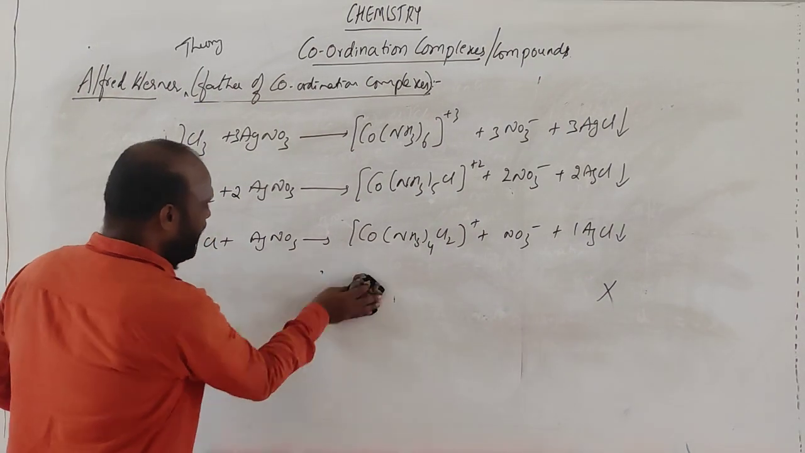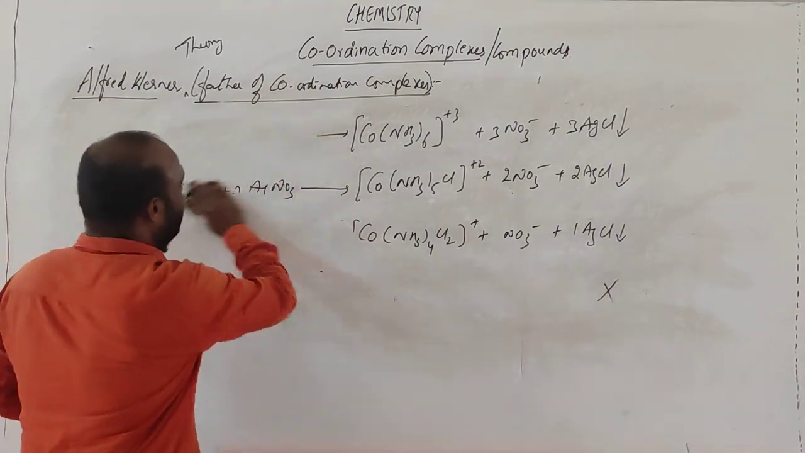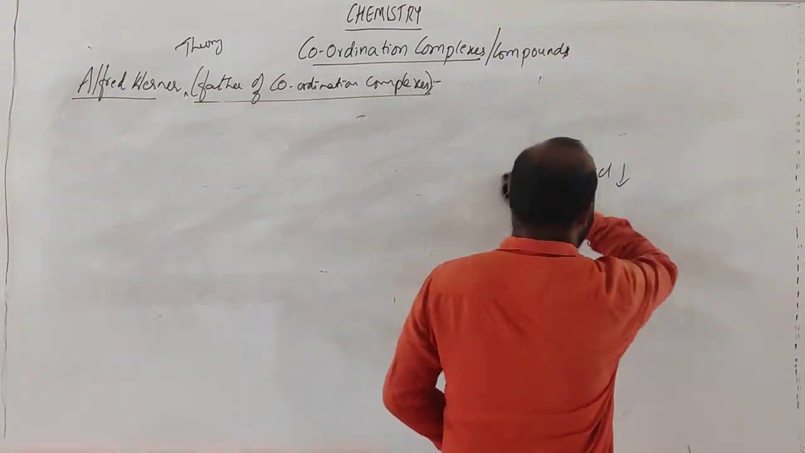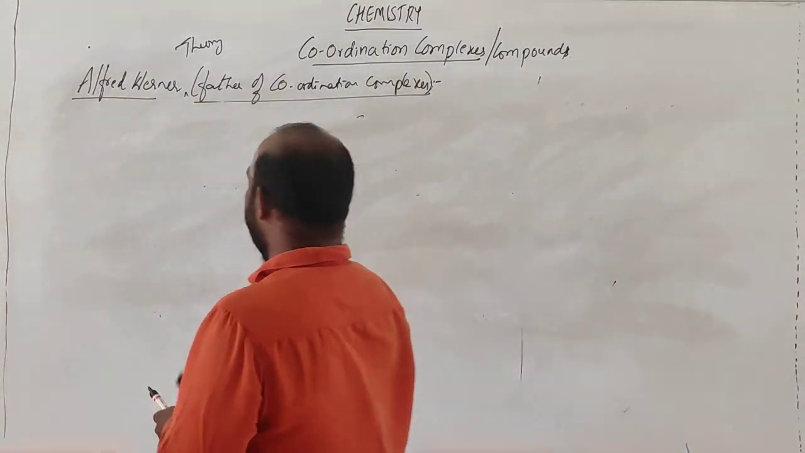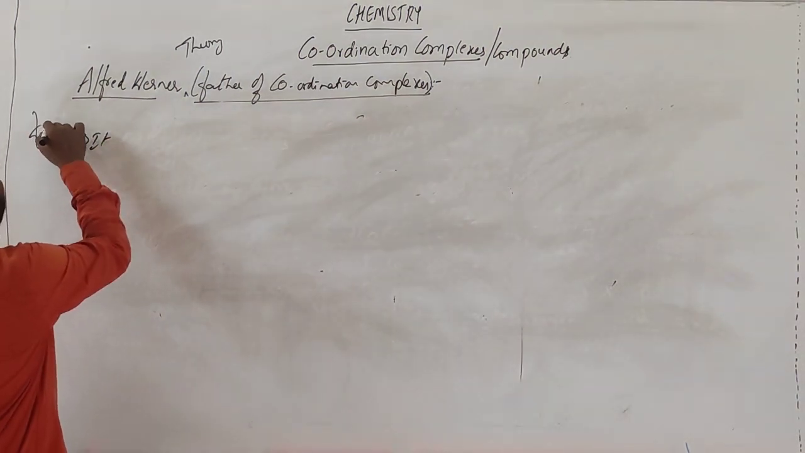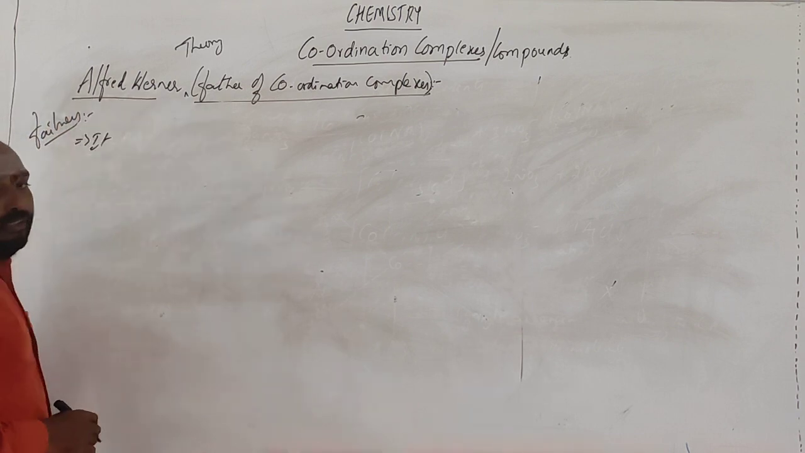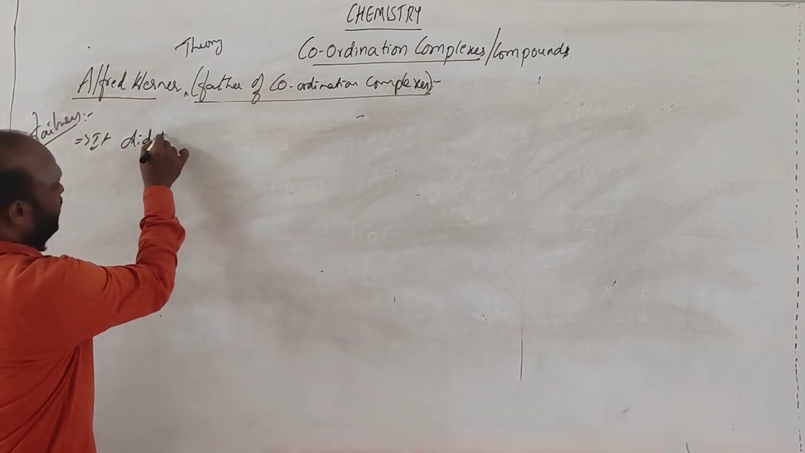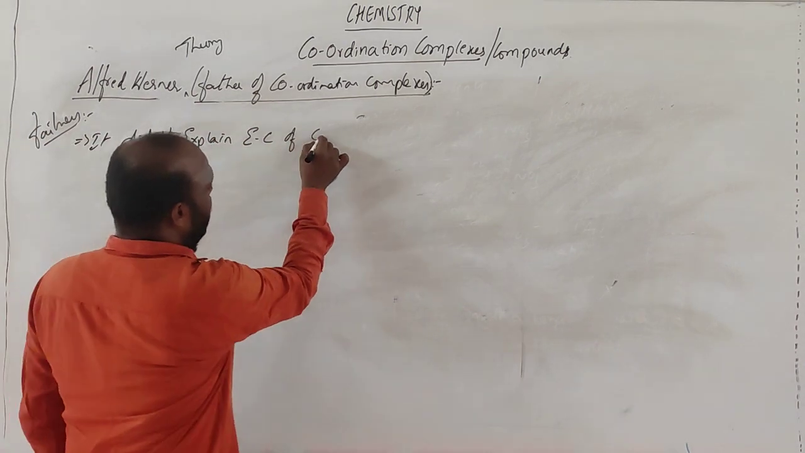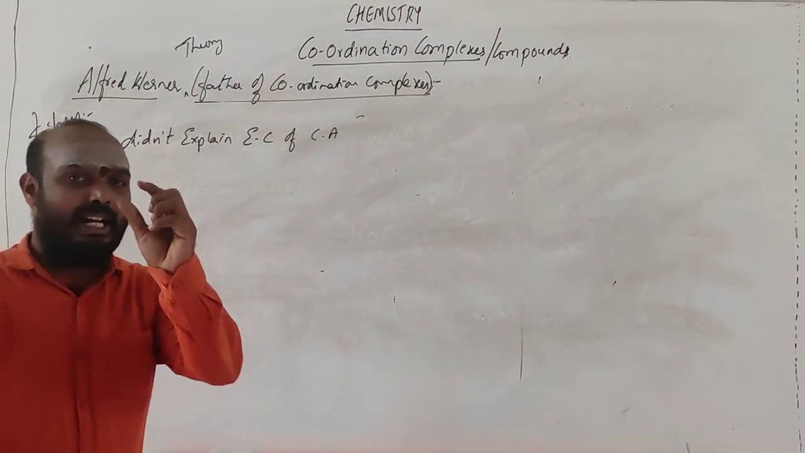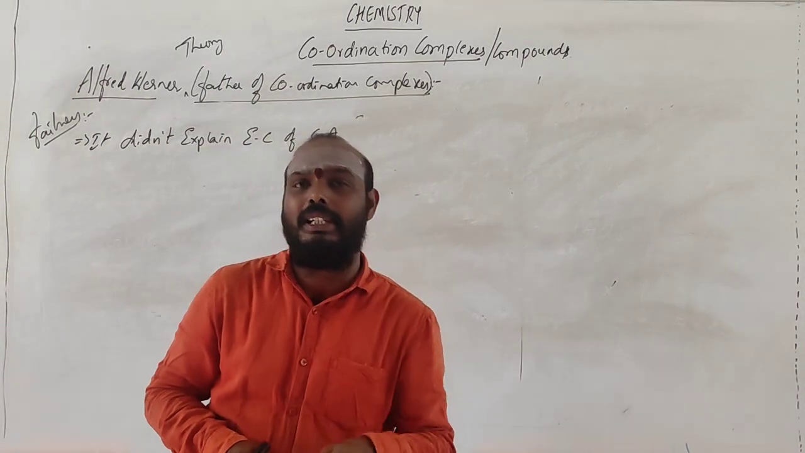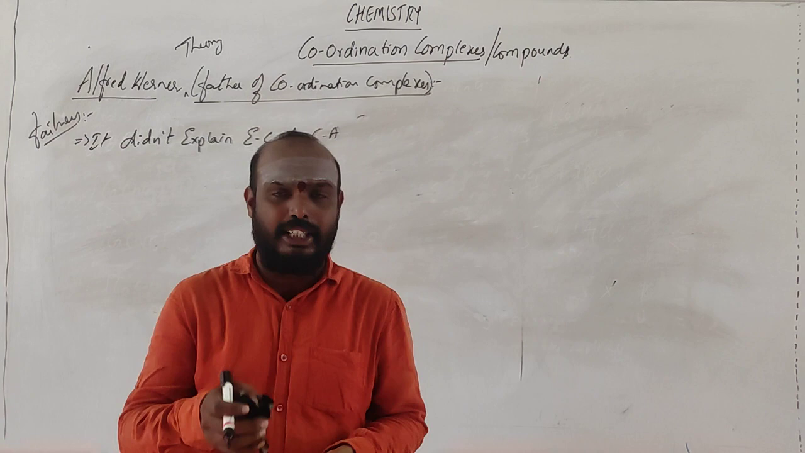This theory, whatever he has mentioned, has some failures. What are the failures? It did not explain the electronic configuration of the central atom. In a complex we have one central atom, the transition metal. He could not explain the transition metal electronic configuration, how it is getting distributed.